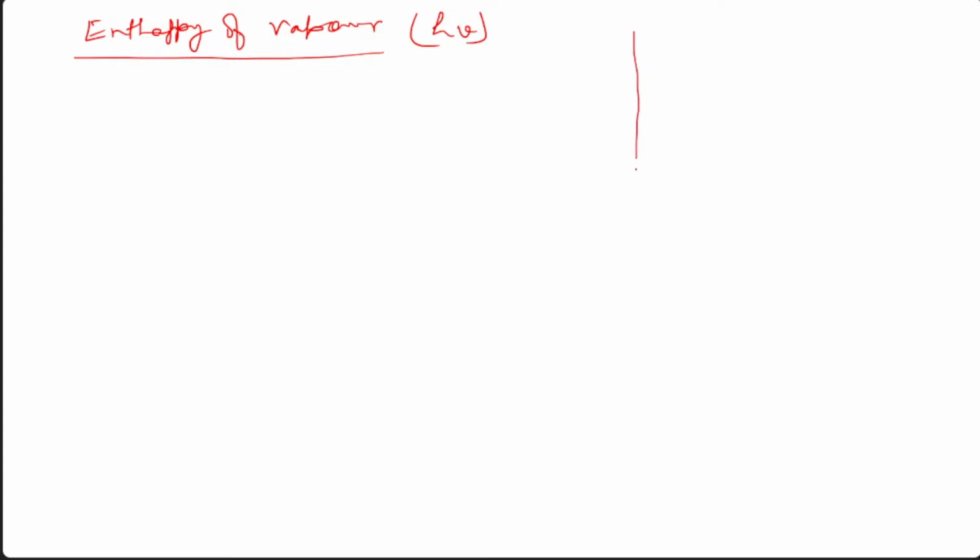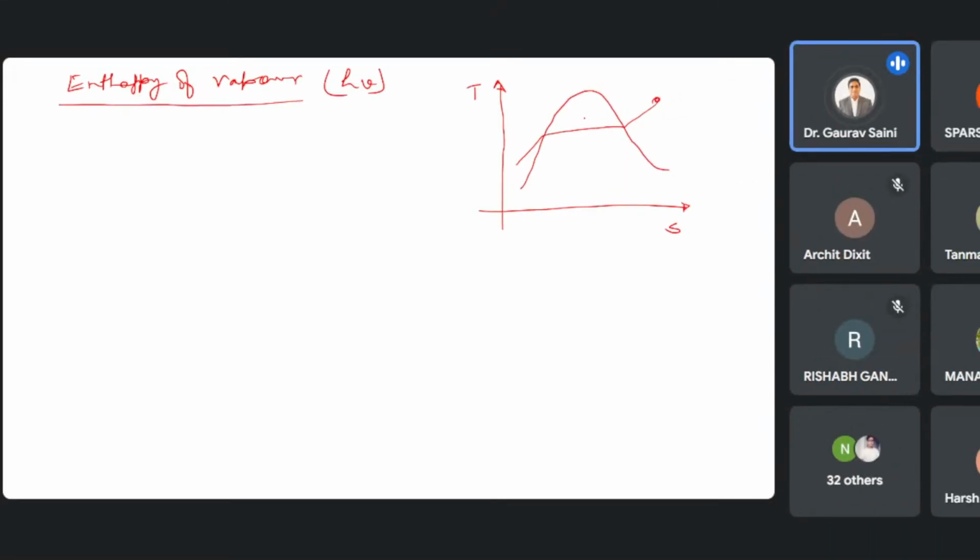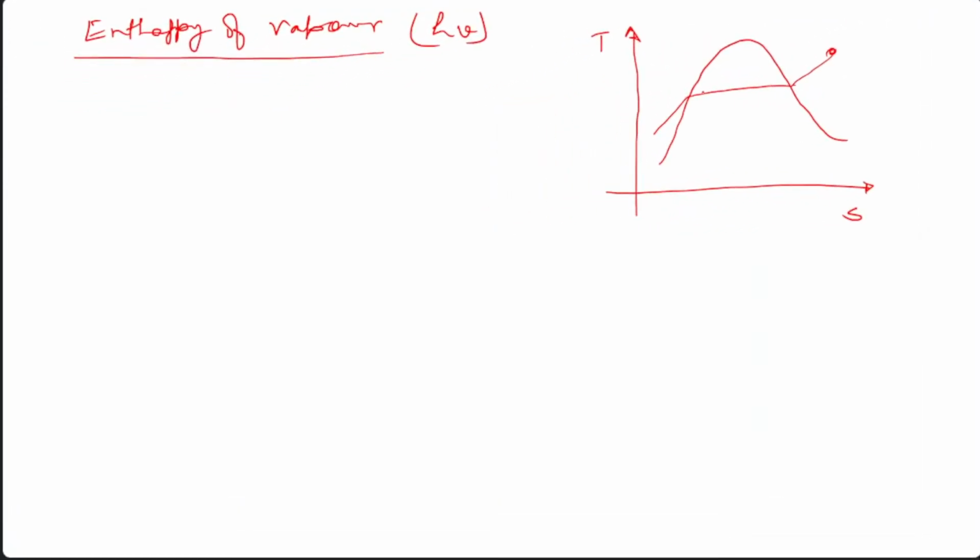for the vapor part, what we can do is draw the TS diagram. This is your TS diagram, and this is the curve. Suppose this is the state of air in the final state, and this is the constant pressure line.